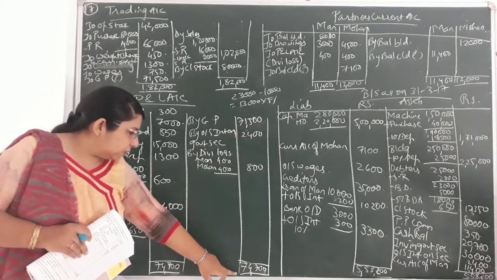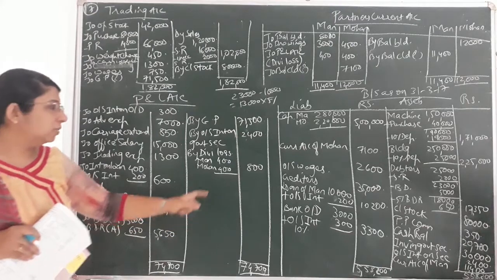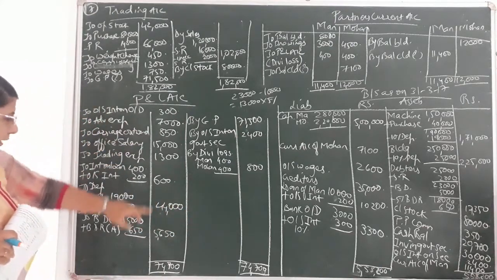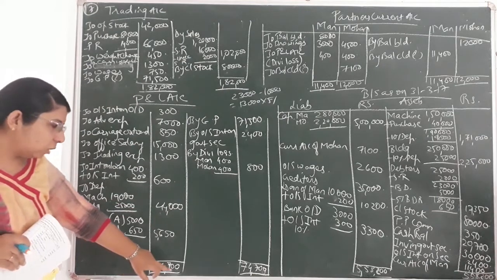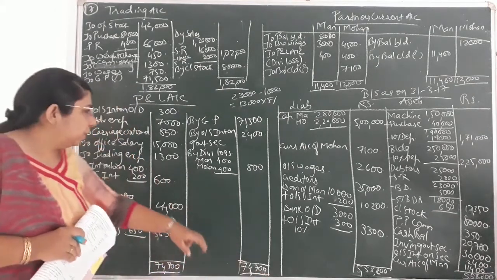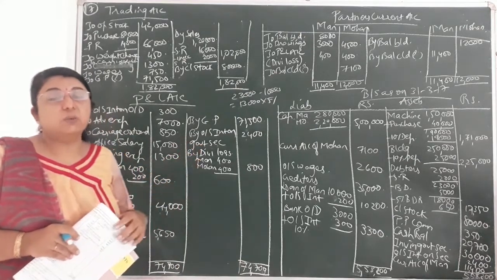Total of credit side is less. Debit side total is more. That means divisible loss would come over here. Total of debit side is coming to 74,700. Both the sides I have put 74,700. The difference that came, I have written not net loss over here, I have written divisible loss.